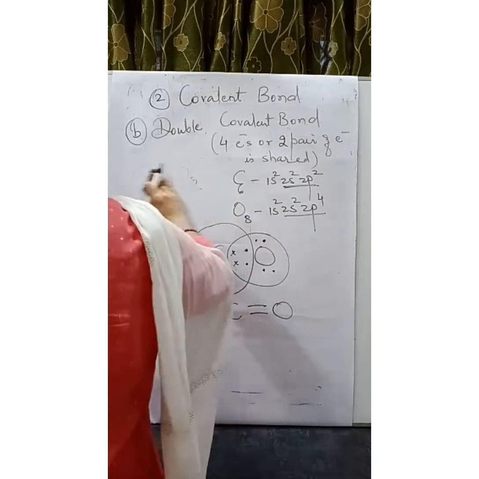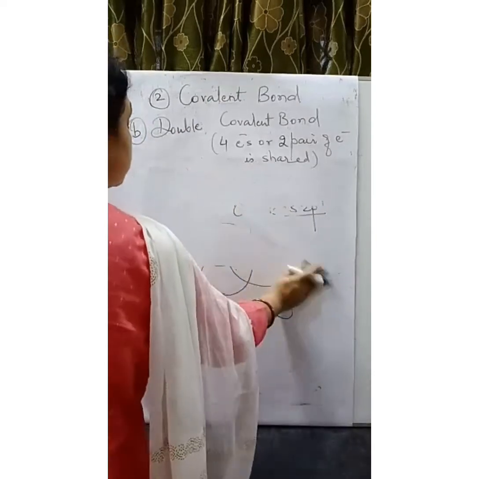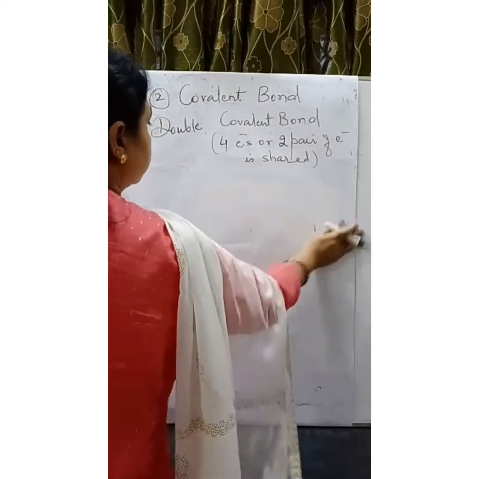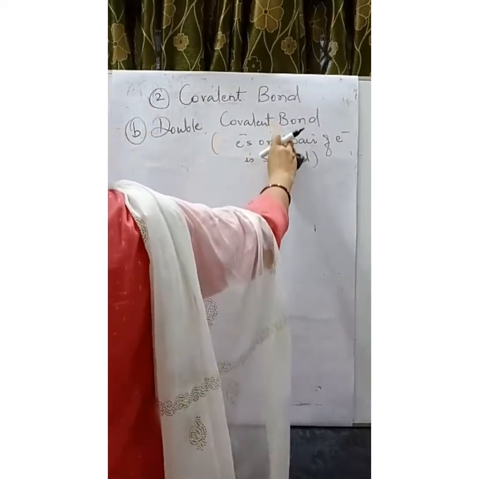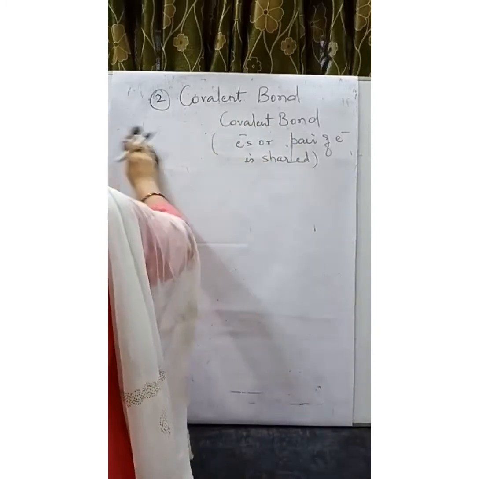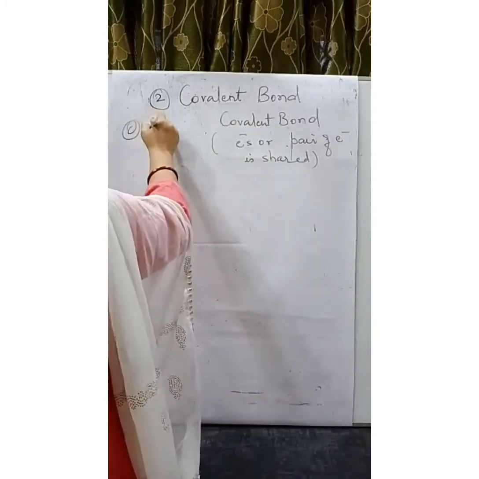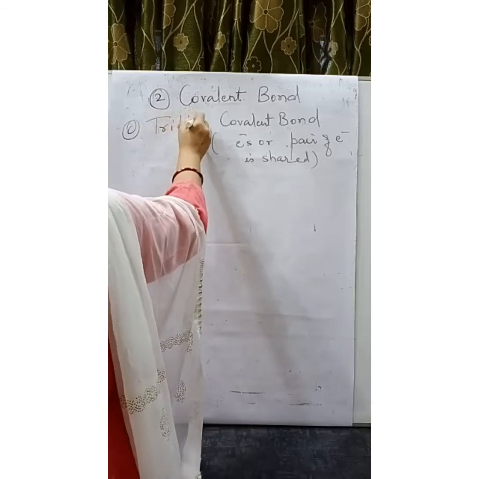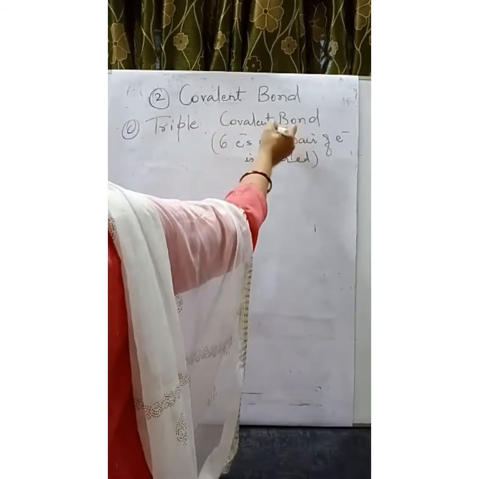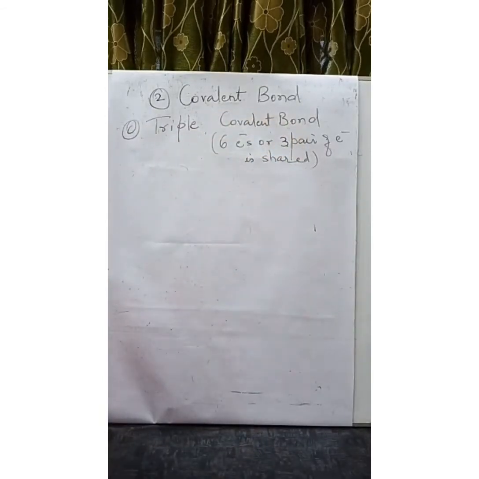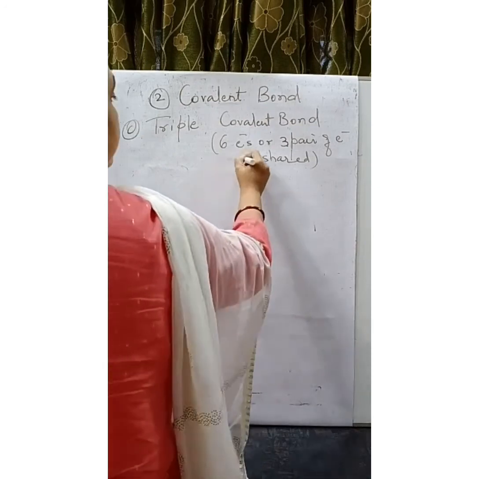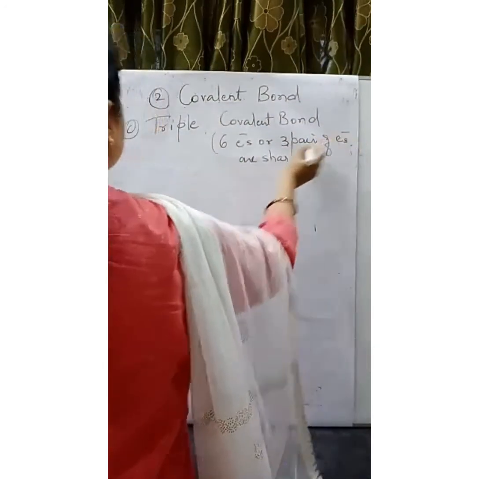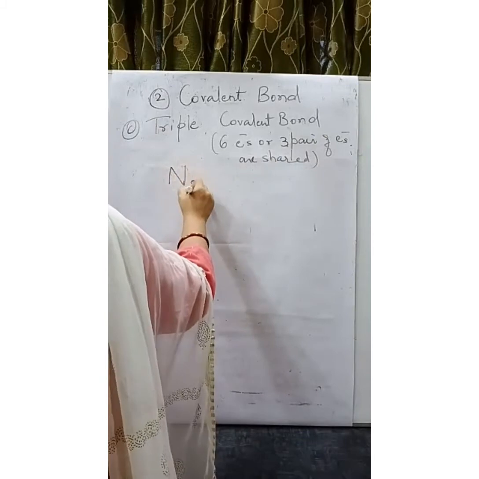Now we move on to the next one, which is the triple covalent bond, where 6 electrons are shared, or we can say 3 pairs of electrons are shared. Take for example N2.